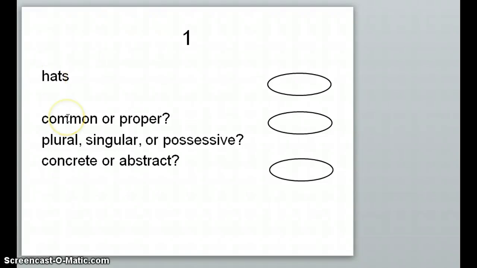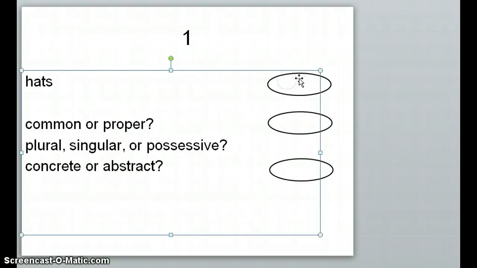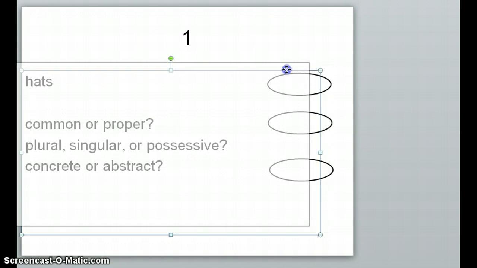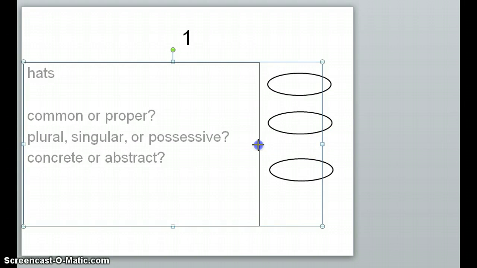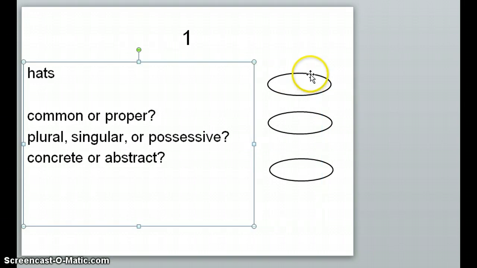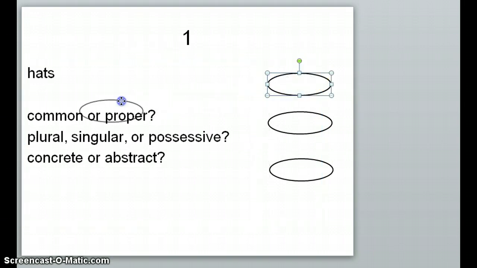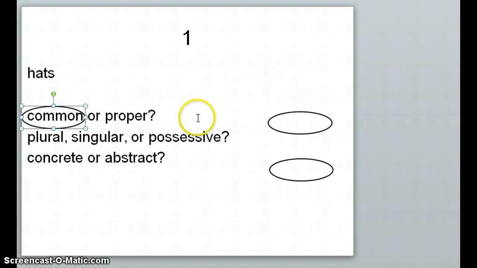So we have to think, is that common or proper? Is that a general or a specific thing? Let me adjust this quickly so that it doesn't get in our way. Okay, so obviously hats are just general because we're not talking about a Chicago Bulls hat or a Milwaukee Bucks hat. It could be any hat.